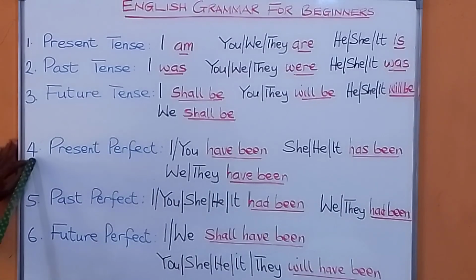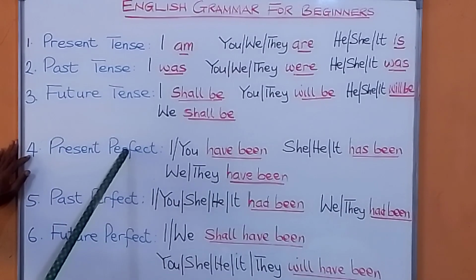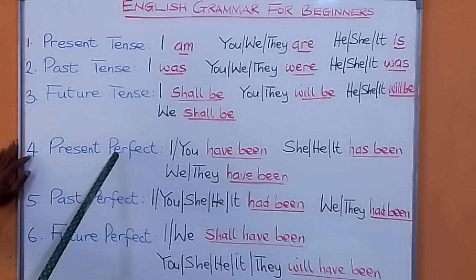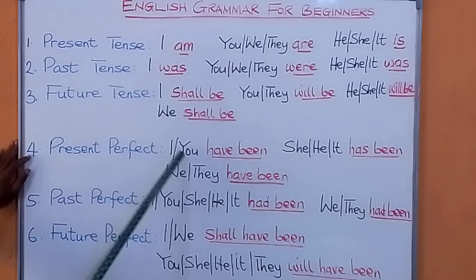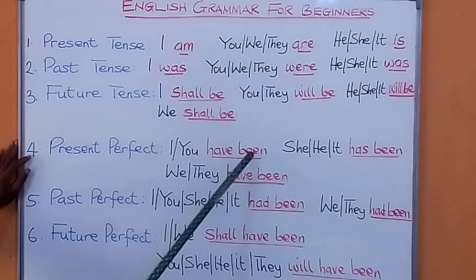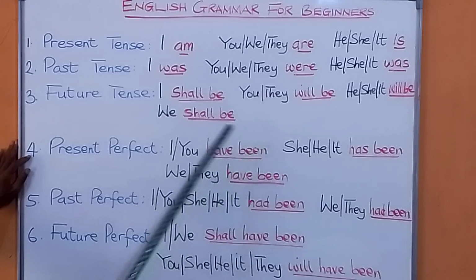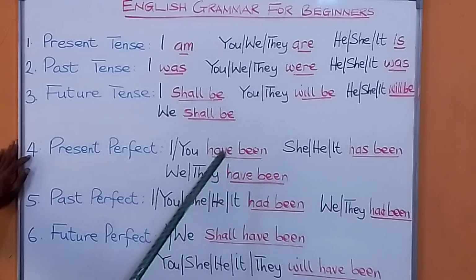Now, if you want to talk about the present perfect, if you use I or you, you say have been. I have been there. You have been there.